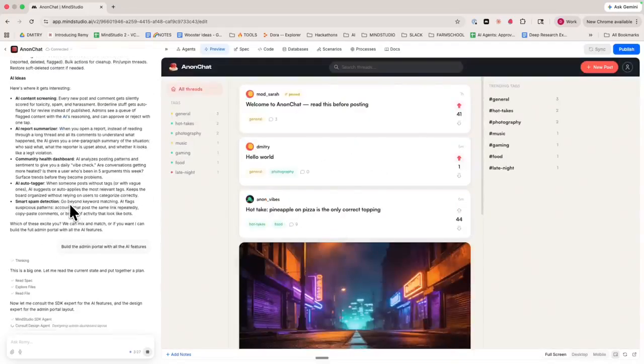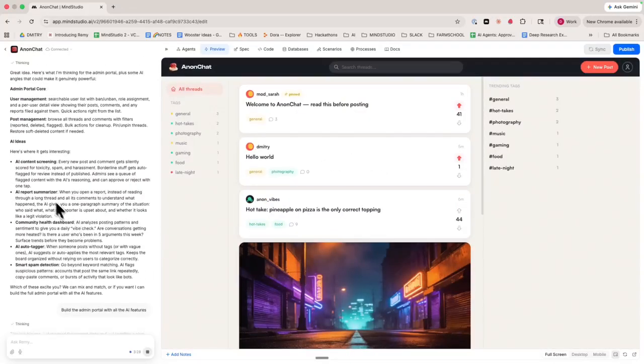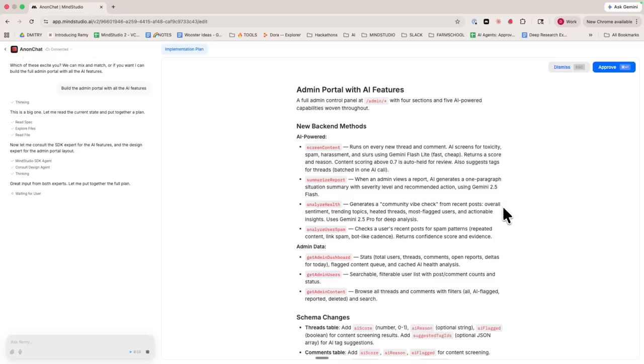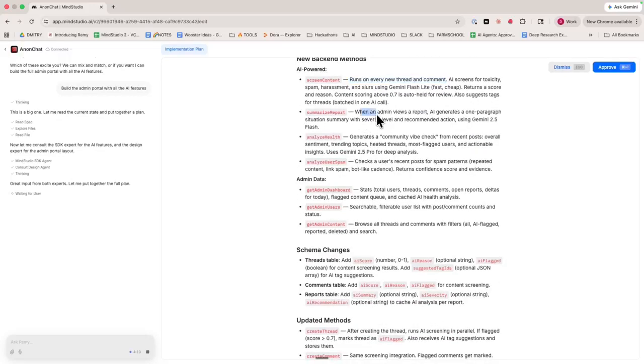Yep. So Remy is just going through this giant list of these backend tools that we're having it build with a bunch of AI features. And it's just going to build them for us. And so here's our spec for our admin portal with AI features. Screen content runs on every thread and comment. Summarize report. When admin views a report, AI generates one paragraph situation summary.